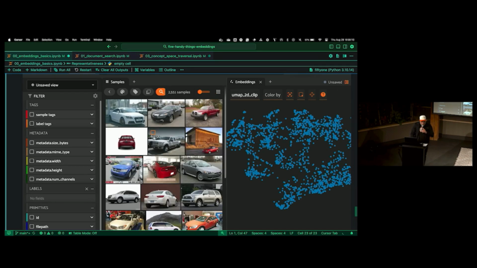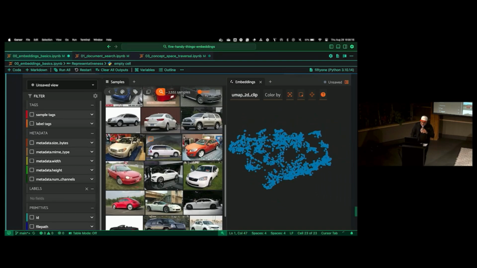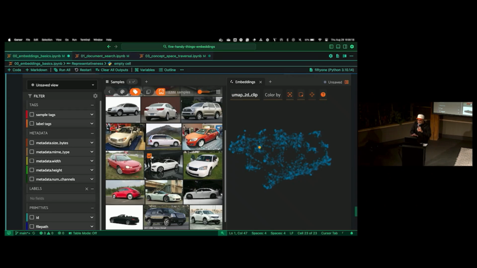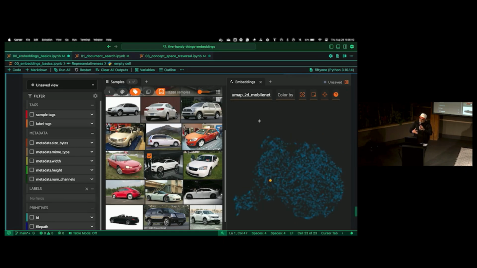What I find also pretty cool about this is, right now we're looking at clip embeddings, right? But we can highlight any given picture. I can highlight this picture, and now I can see how the model is representing this image. You'll notice that this embedding space changes when I change the model. So if I go to DenseNet, you see that embedding space changes dramatically. It's kind of more spread out. If we go to MobileNet, you can see that that embedding space changes. Okay, that's cool.